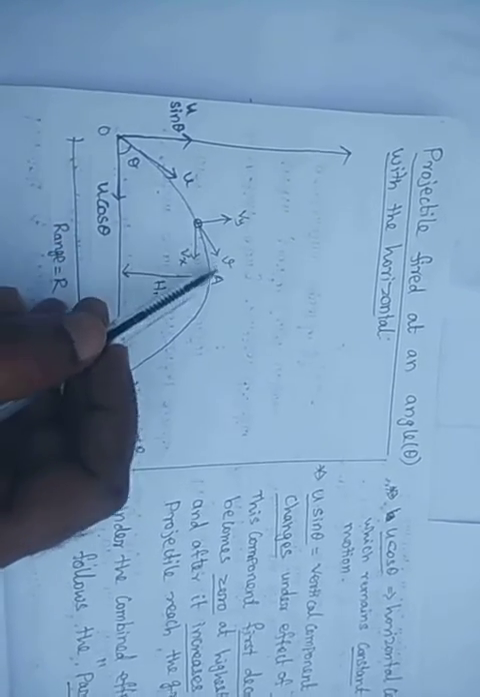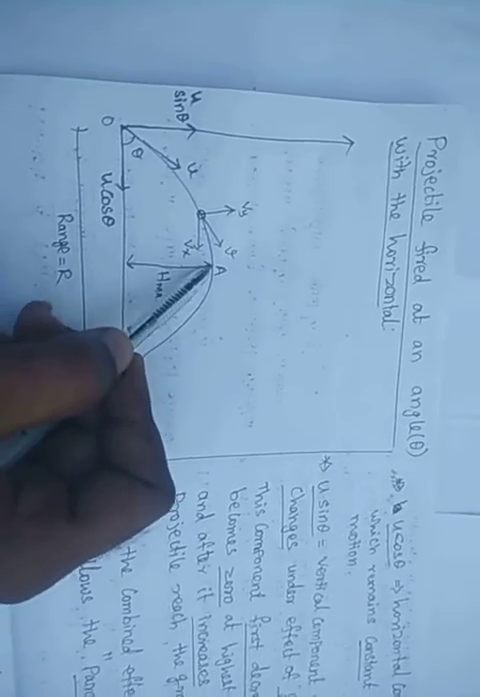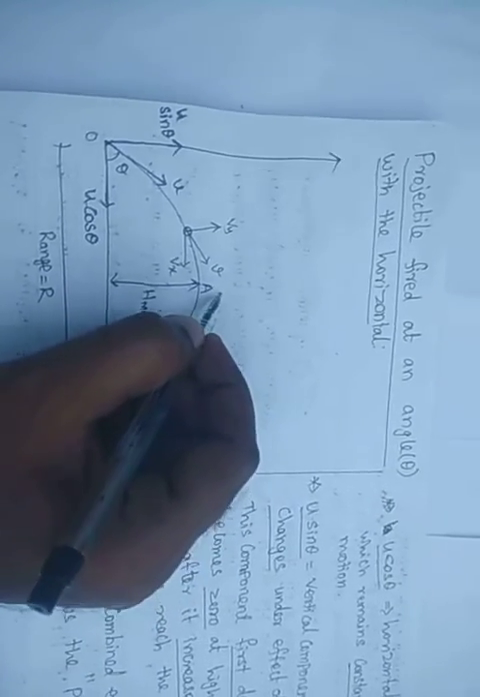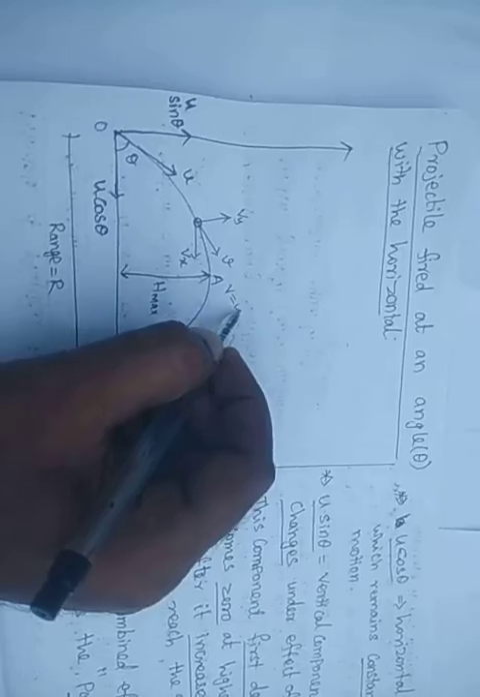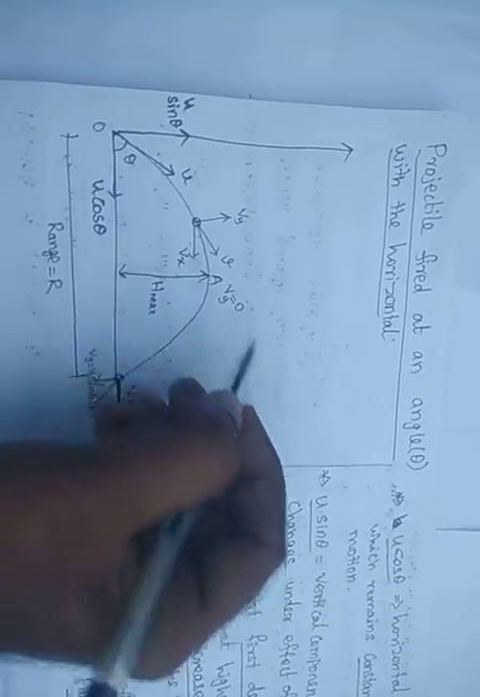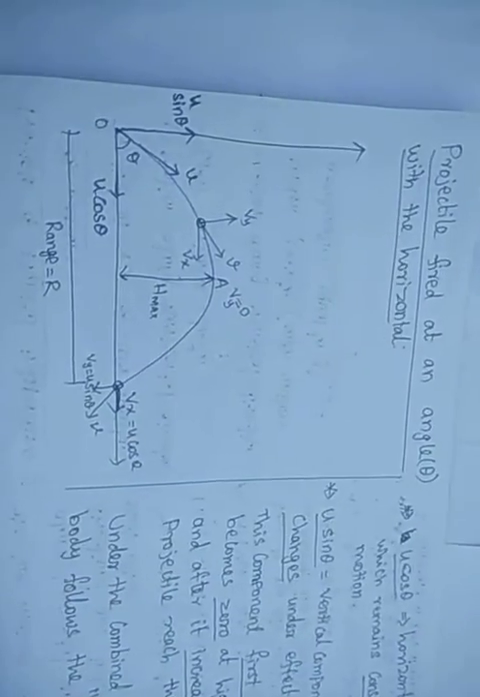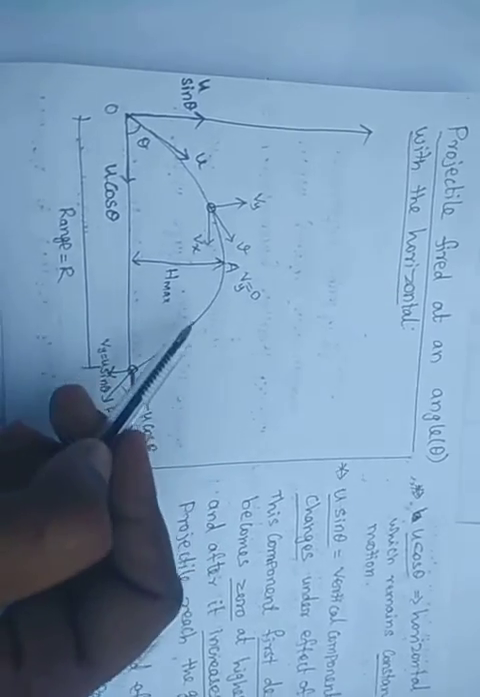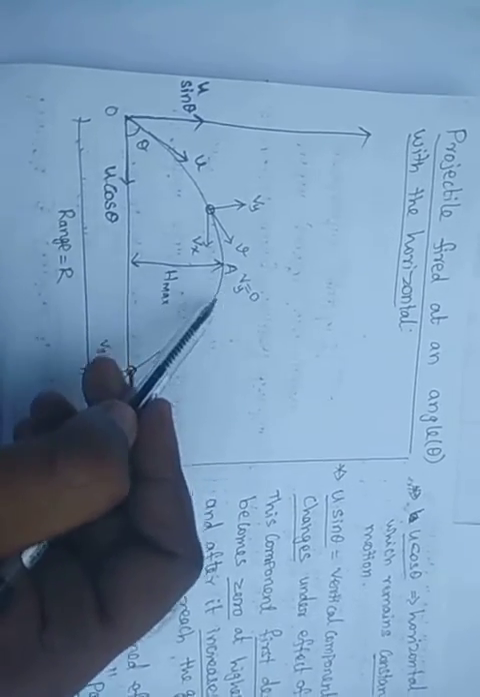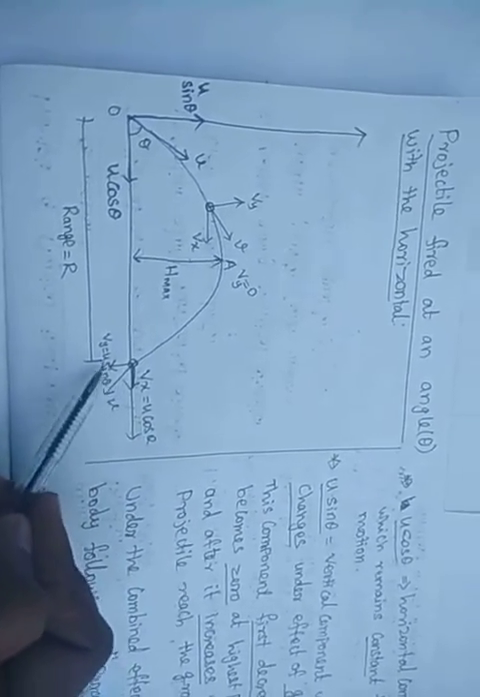So it goes up. Here it is the maximum height. At this maximum height, the velocity is 0. So the vertical velocity is 0, the Y component of velocity is 0. After that, what will happen? The body will come to the ground with a velocity.